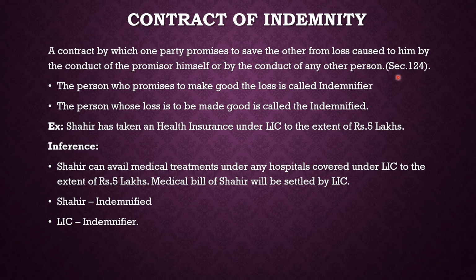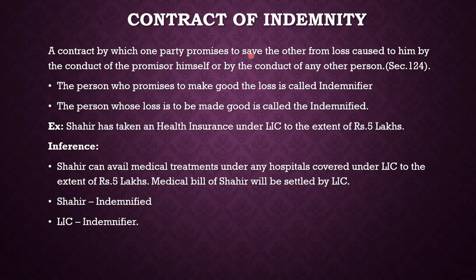Under section 124, contract of indemnity has been defined as a contract by which one party promises to save the other from the loss caused to him by the conduct of the promisor himself or by the conduct of any other person.